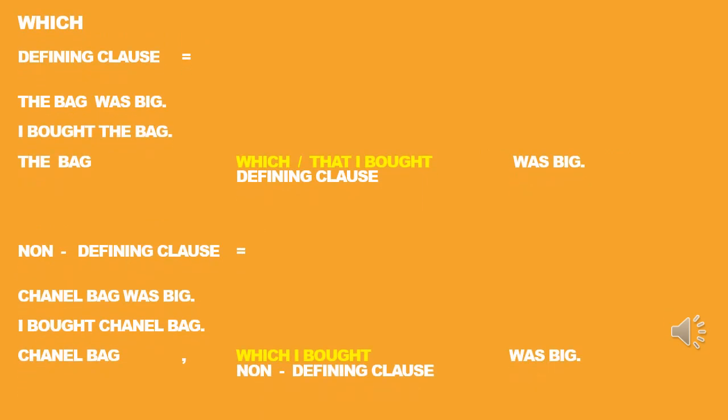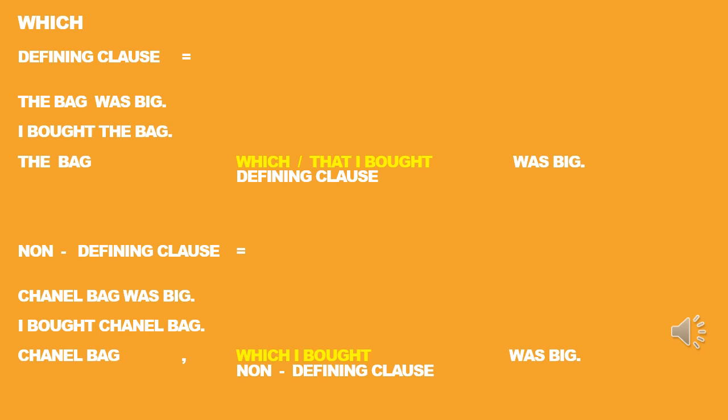Defining and non-defining clauses with "which" are used to modify or explain things. Meanwhile, defining and non-defining clauses with "who" are used to explain the subject or persons. Now, talking about defining "which." The bag was big. I bought the bag. Which bag? So many bags with many brands. We don't know which one.